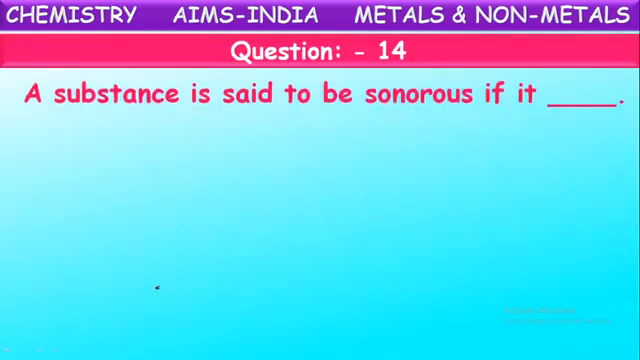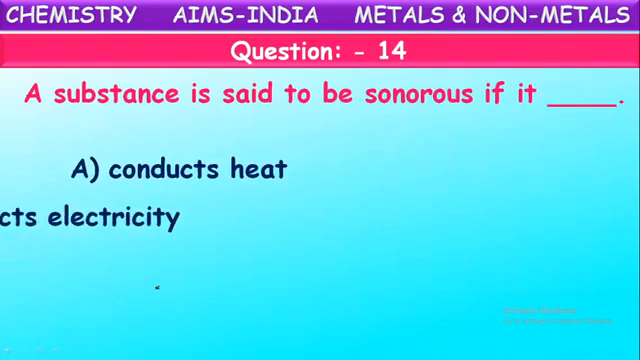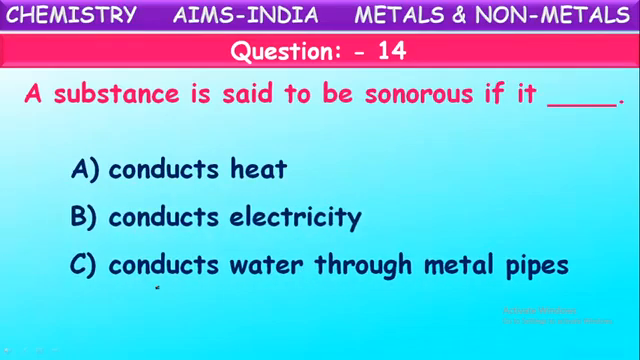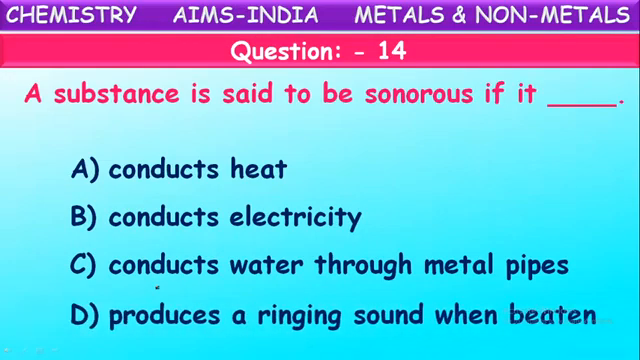Next, a substance is said to be sonorous if it is. So what is the meaning of this property, sonority or sonorous property? Let us see the options. Which conducts electricity or heat? Which conducts water through metal pipes? Produces a ringing sound when beaten. When is it called sonorous? Yes, when it produces a ringing sound when beaten, then the substance is said to be sonorous.